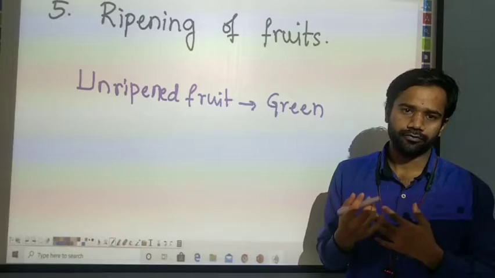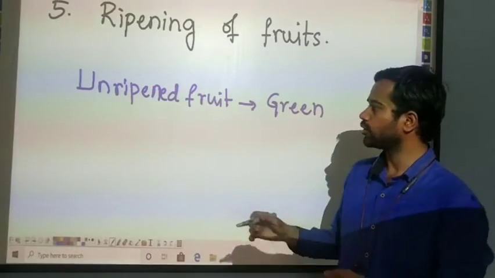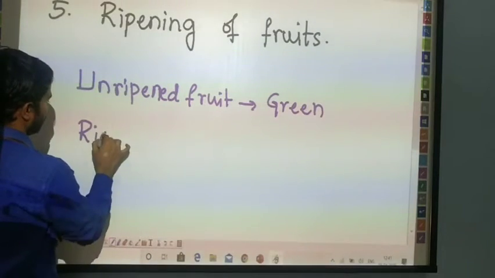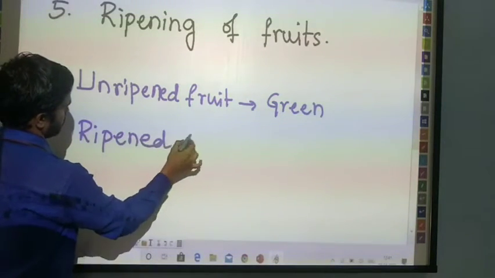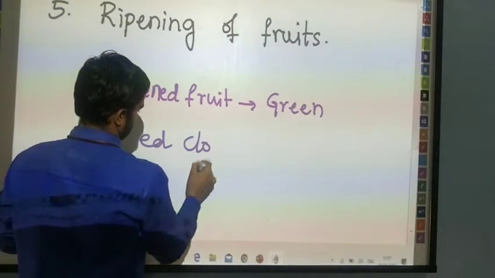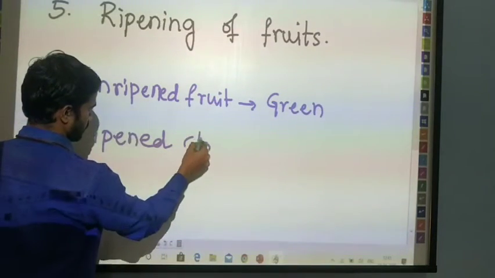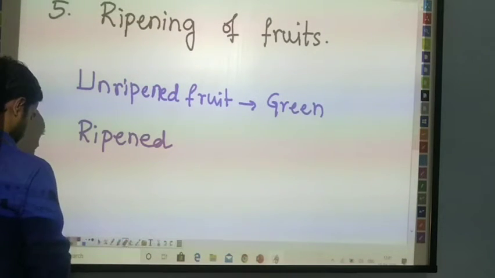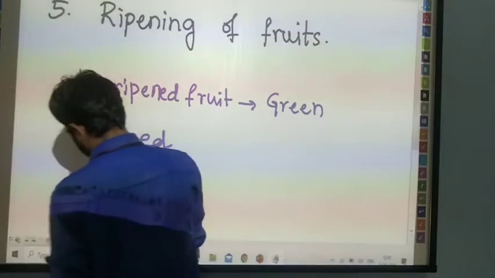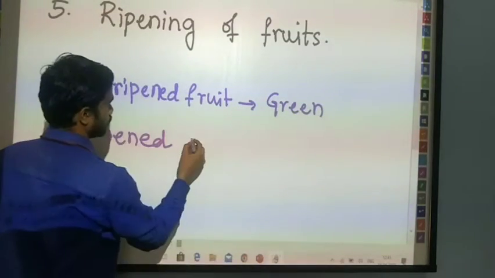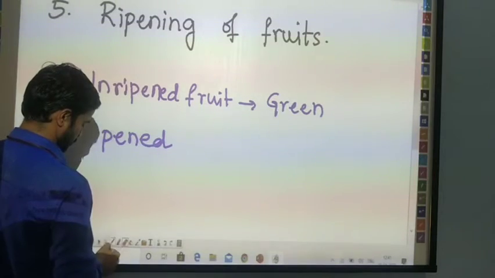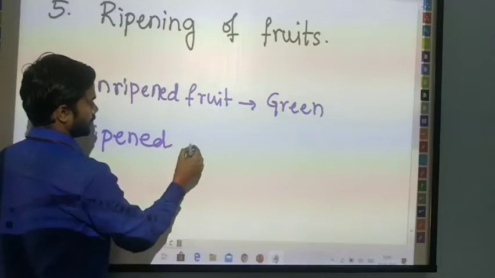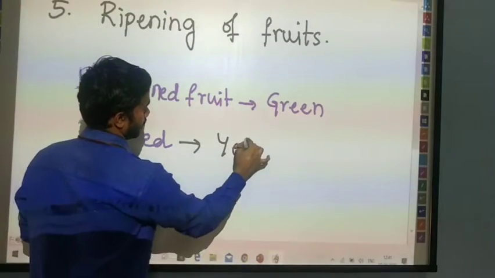After some time, after it gets its maturity, it is going to change its color. The ripened fruit color is going to change into yellow in color.